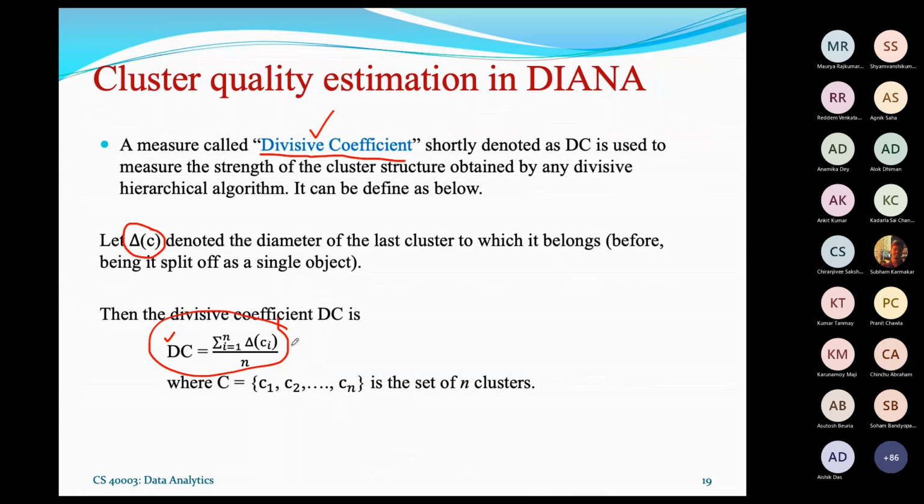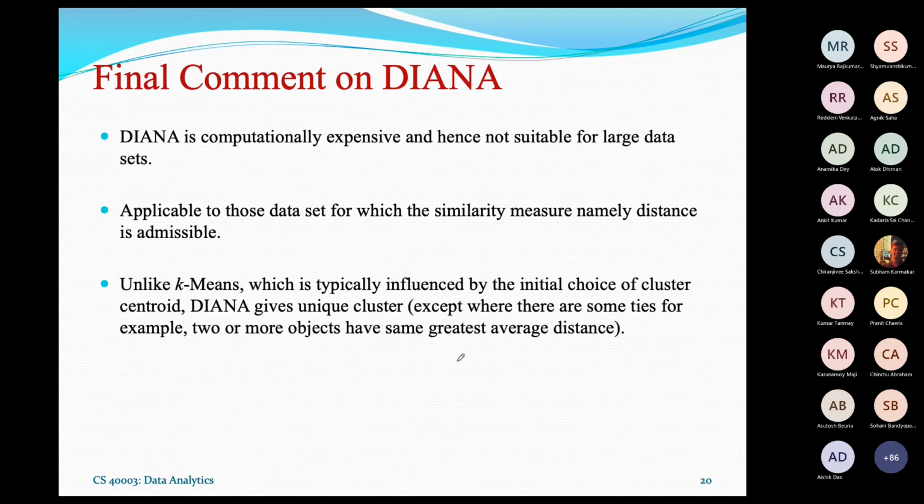So DC gives you the average diameter of all the clusters you have, and that can be considered as a cluster quality estimation, which you can use as a splitting criterion, I mean the threshold for how far you want to go in splitting. The divisive coefficient is used in DIANA to calculate the cluster quality.